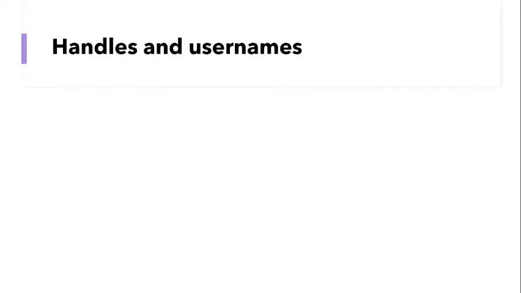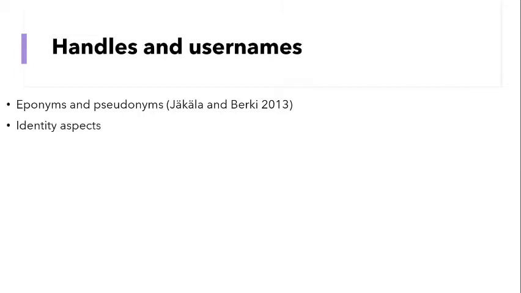To analyse handles and usernames, the first level of analysis that I undertook was to establish whether the names were eponyms or pseudonyms. According to Chikala and Berkey, eponyms are real names, our first names, which we use offline and which identify us as individuals. In contrast, pseudonyms are names that use any other type of identity aspect other than names, things like our interests, our religion, our nationality, but wherever they are, they don't identify us as individuals. So I firstly established whether the handles and usernames were eponyms or pseudonyms, and then I labeled them for the identity aspects that were being presented.